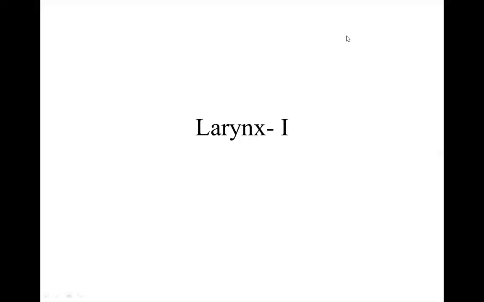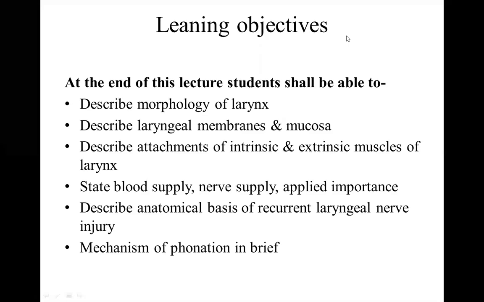Having a class on larynx, which has been divided into two parts, larynx 1 and larynx 2. At the end of these two lectures, the student shall be able to describe the morphology of larynx, describe laryngeal membranes and mucosa, describe the attachments of intrinsic and extrinsic muscles of the larynx, say the blood supply, nerve supply, and applied importance, describe the anatomical basis of recurrent laryngeal nerve injury, and the mechanism of phonation in brief.